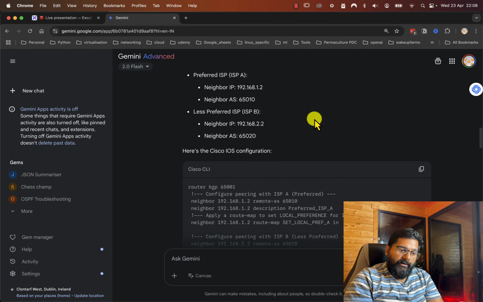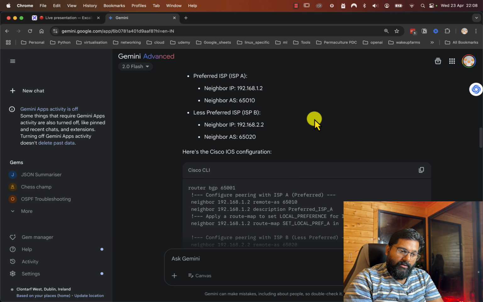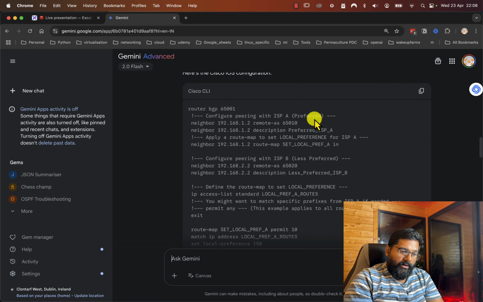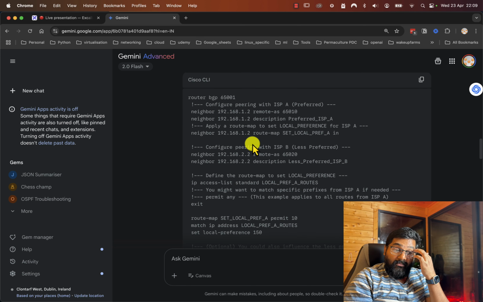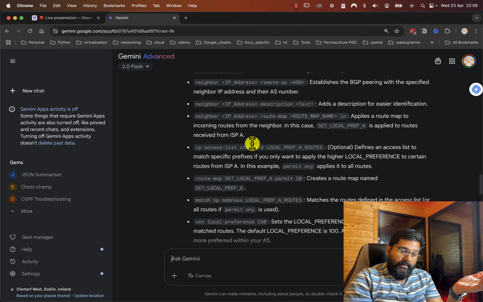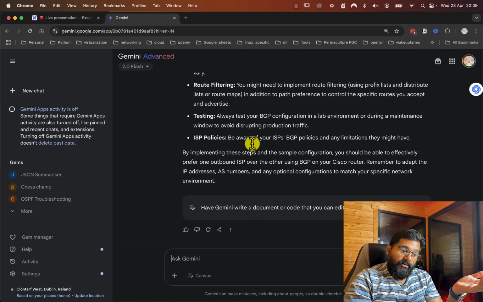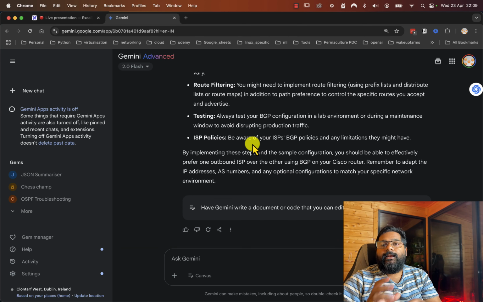And for the sample configuration, it gave a BGP AS, an ISP A, and an ISP B, and what are we preferring? So we are preferring ISP A over ISP B, and the configuration that it gave is for a Cisco router. So it's using a route map, setting a local preference, and it's giving us the information and verification and consideration of the policies in itself. Now this is really a very nice structured guide.